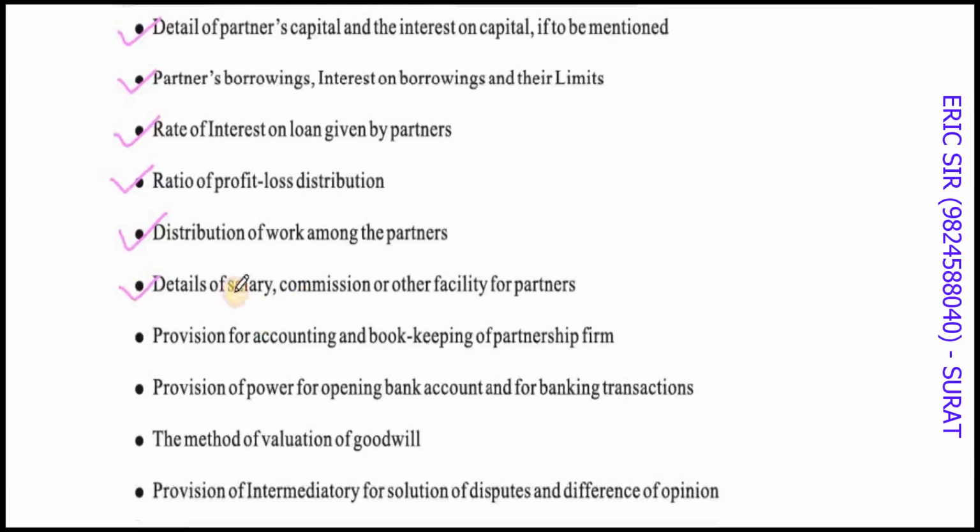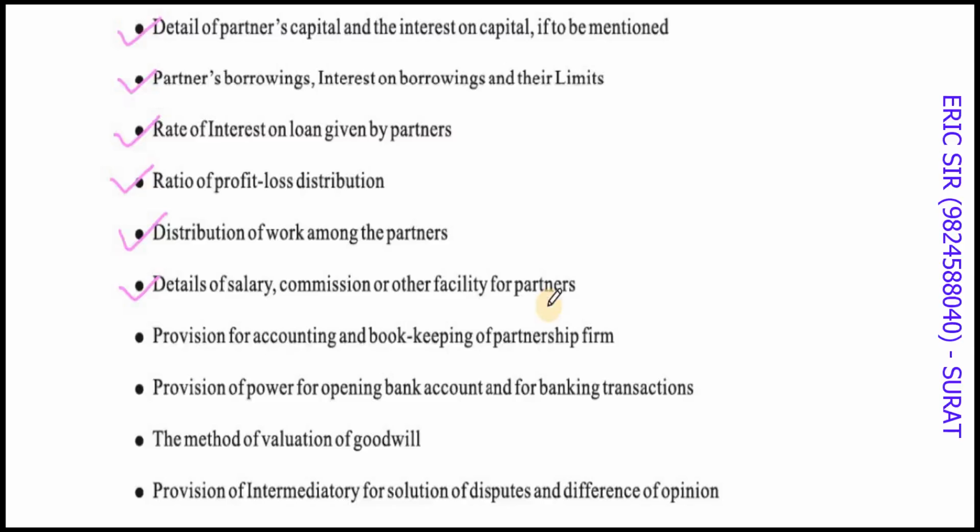Then the details of salary, commission or other facilities of partners. See, partners may take profit, but it may happen that some partners are active partners, others are sleeping partners. Now let's say there are 4 partners in a business and 2 partners are active, 2 are sleeping. If all partners take the same ratio of profit, then the active partner may feel that I work and the sleeping partner gets all the benefit.